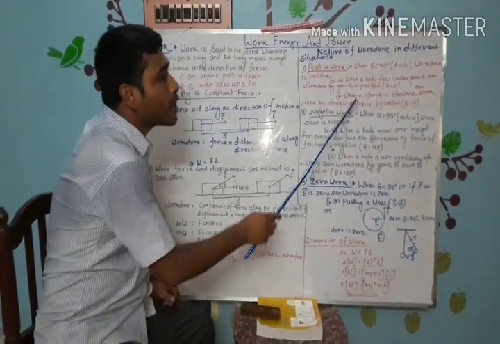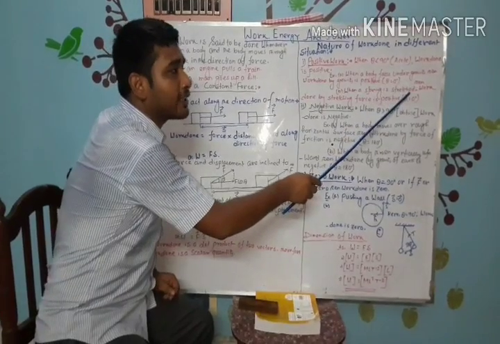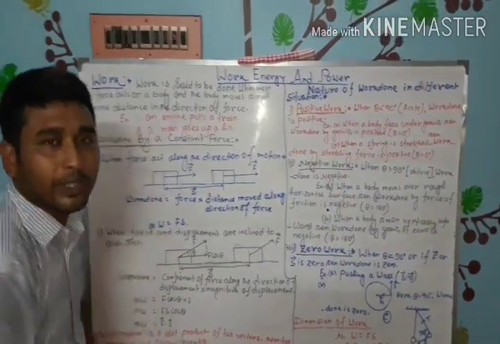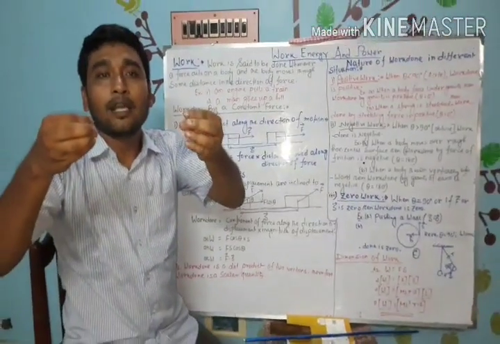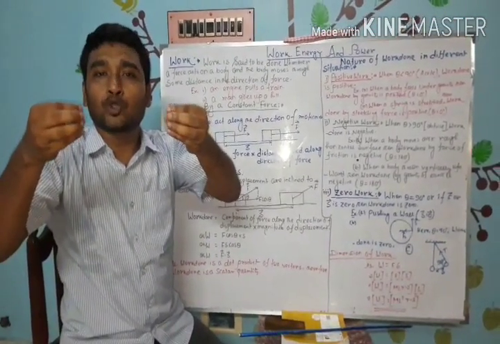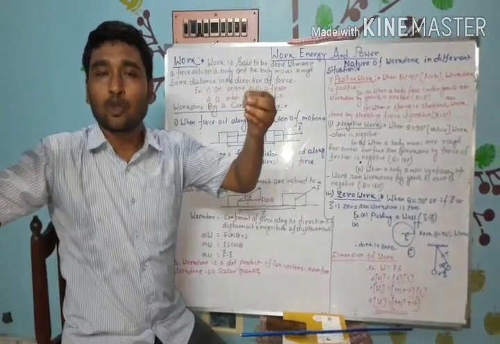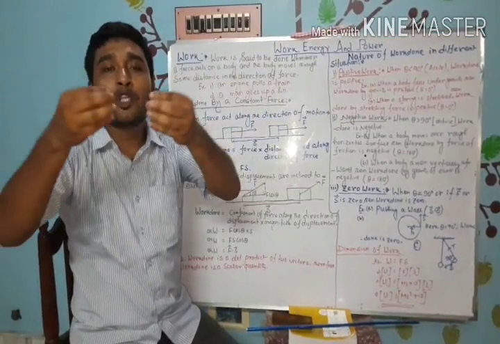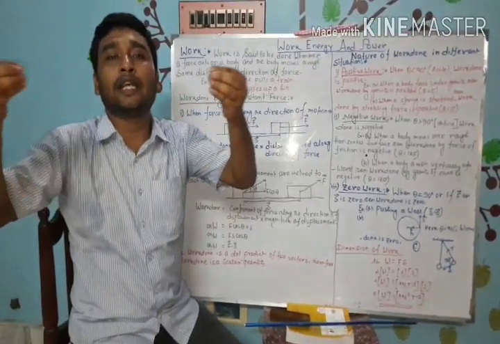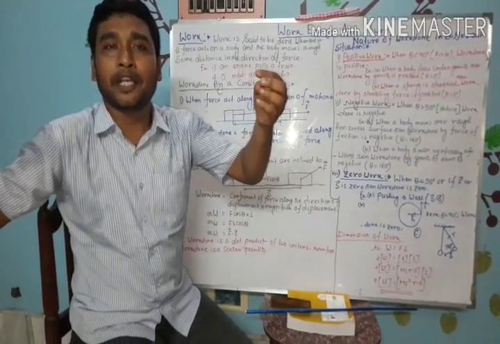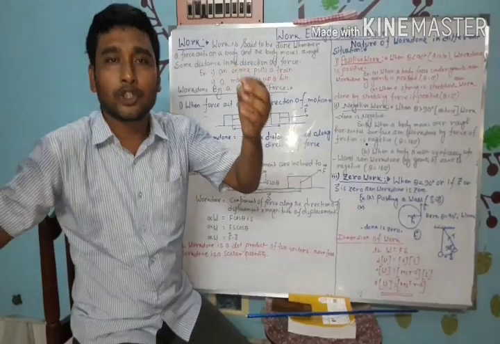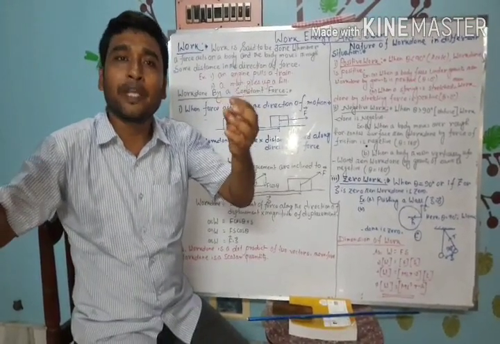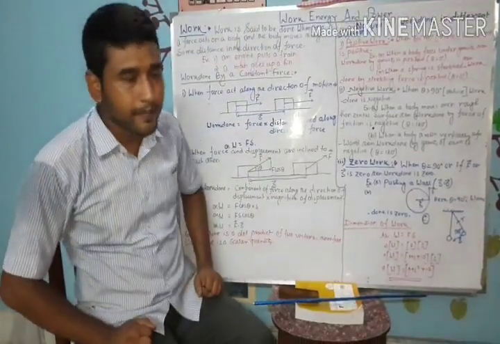Second example: when a spring is stretched, the work done by the stretching force is positive. See the situation. You take a spring and give some external force to stretch it. Your applied force and the displacement of the spring, meaning the increase in length of the spring, occur in the same direction. Here also theta equals 0 degrees, so the work done by the stretching force on the spring is also positive.